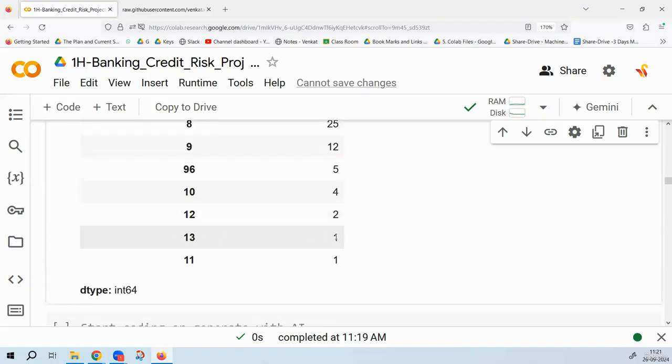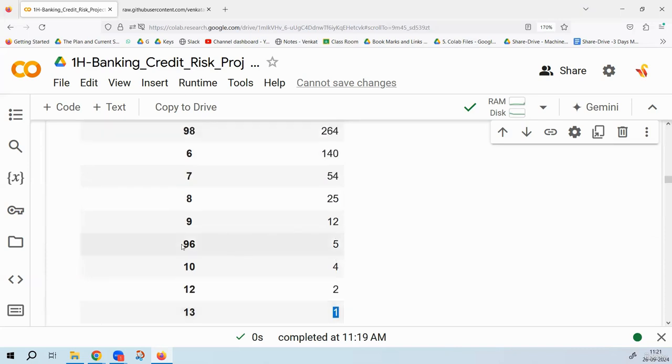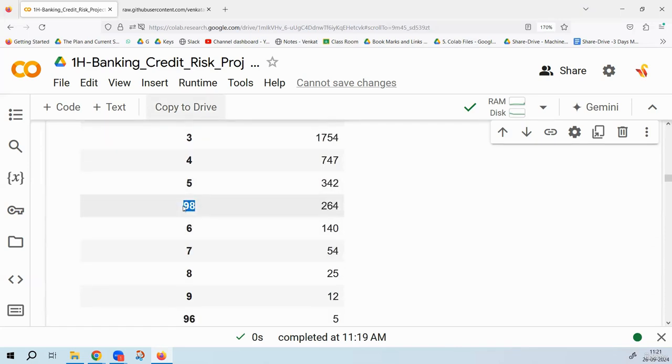So like that, I think the most dangerous one is this one customer. Why? What's wrong with this one customer? Out of 24, 13 times he paid late. Now there is something called 96 and 98. Is it possible to miss the bill 98 times? No, sir. So there is something wrong with 96 and 98.